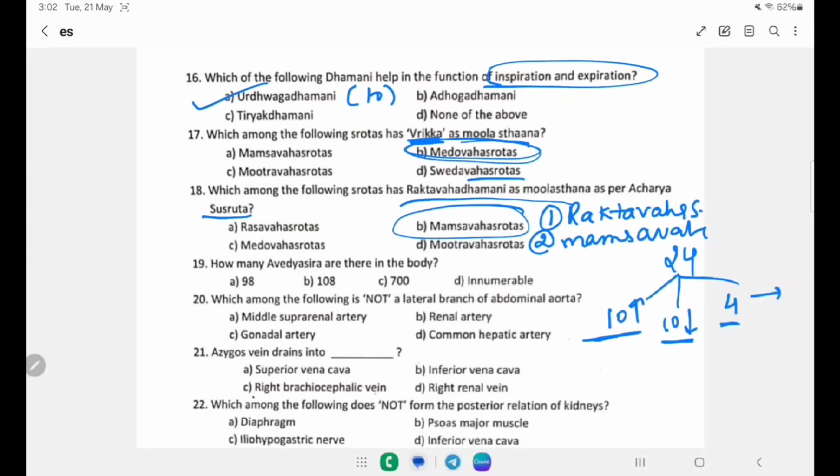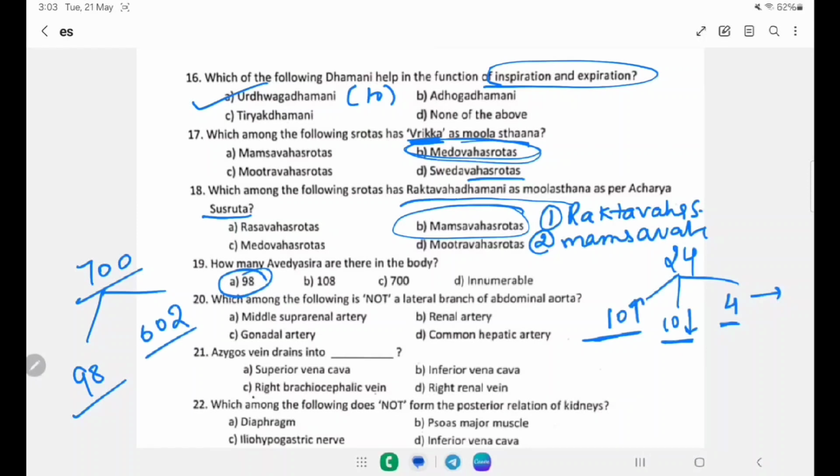How many Avedya Shira are there in the body? Avedya Shira are those Shira that should not be punctured during surgery or any medical treatment. A is 98, B is 108, C is 700, D is innumerable. Total there are 700 Shiras. Out of them 98 are Avedya and the remaining are the Vedya Shira. So the right answer will be 98.